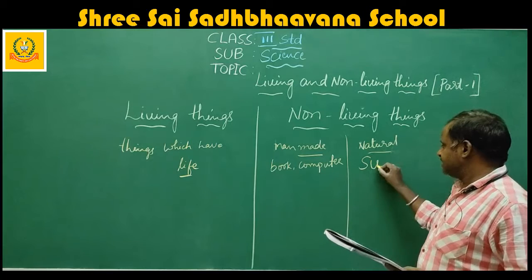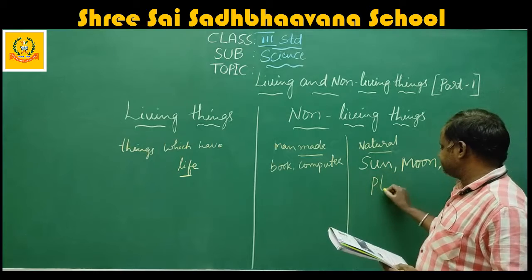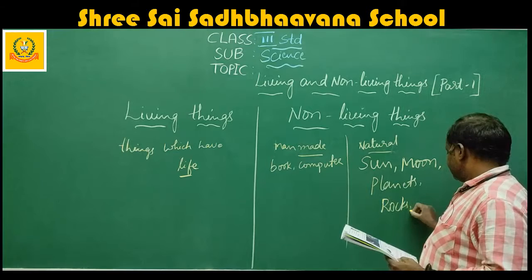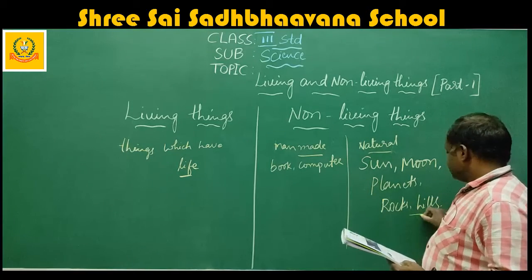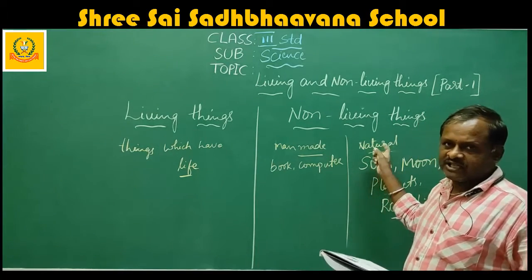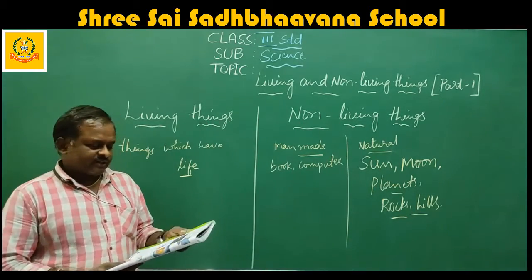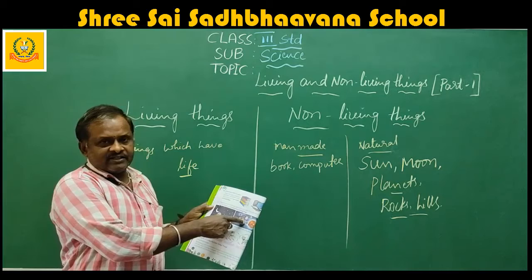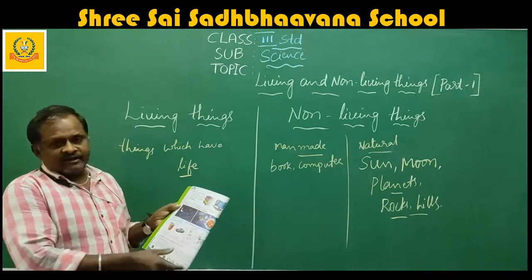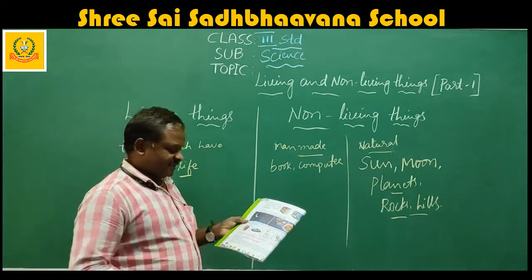For example, sun, moon. Next, planets, rocks, hills. So these are all the examples for natural non-living things. Here they are given some pictures. Okay, see, these are all the natural non-living things. These are all the examples for man-made non-living things.